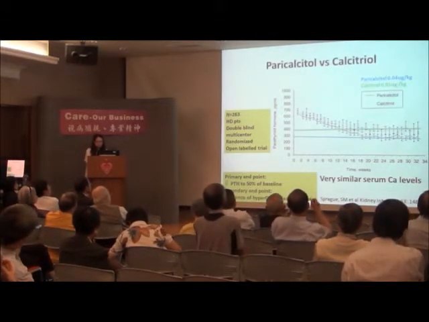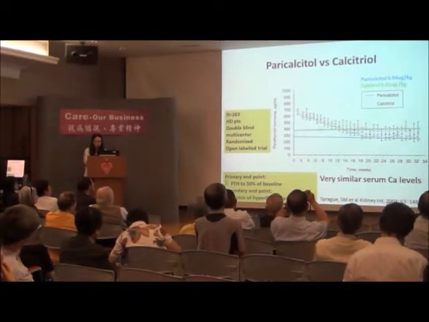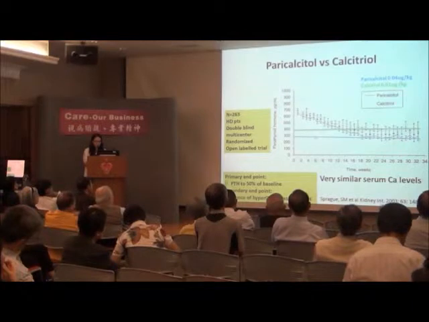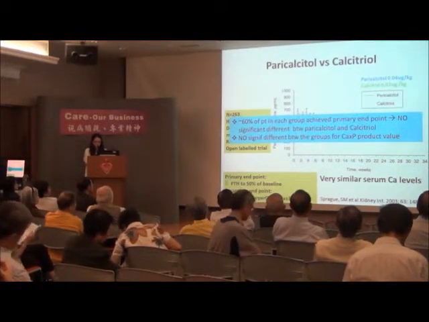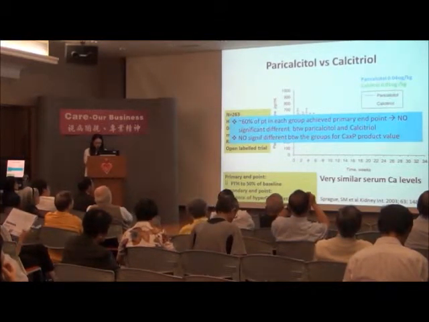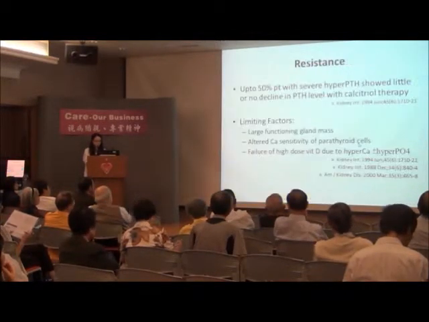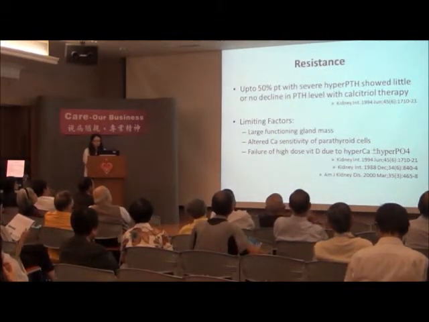This is the study that compared calcitriol and paricalcitol, and the primary endpoint is the PTH dropping by 50% of the baseline. Actually they show that there is no significant difference between the paricalcitol and calcitriol to reach the primary endpoint, and also there is no significant difference between the groups in controlling the calcium phosphate product value. So up to now, we're still facing some problem of resistance.